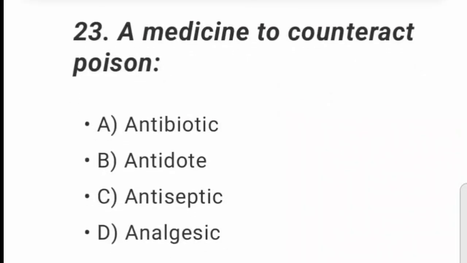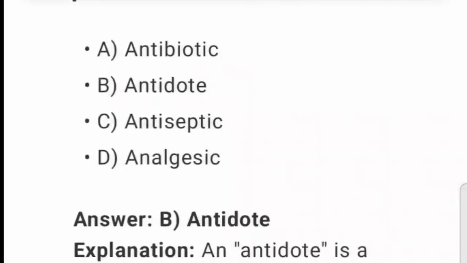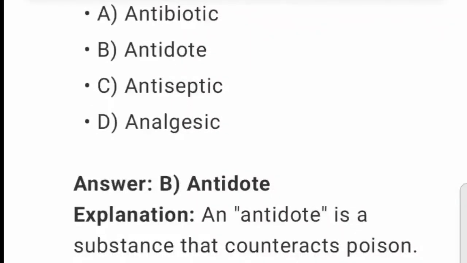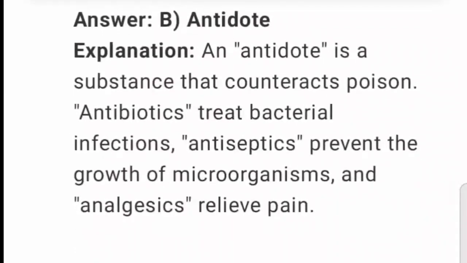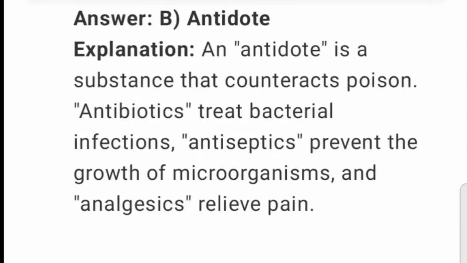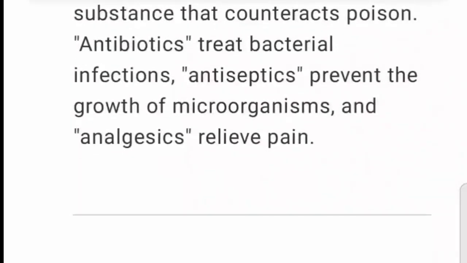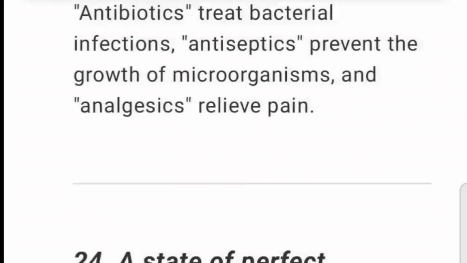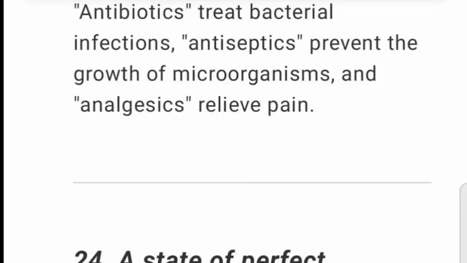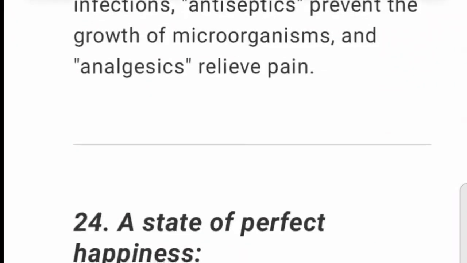23. A medicine to counteract poison. A. Antibiotic. B. Antidote. C. Antiseptic. D. Analgesic. Answer: B. Antidote. An antidote is a substance that counteracts poison. Antibiotics treat bacterial infections, antiseptics prevent the growth of microorganisms, and analgesics relieve pain.